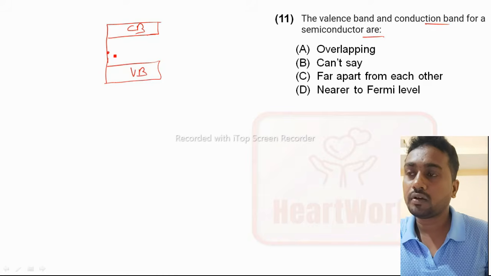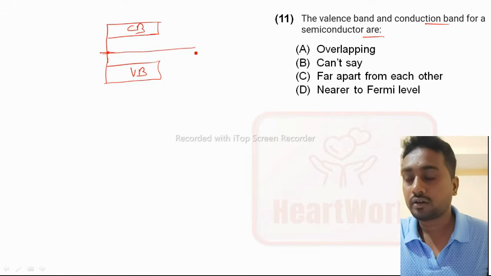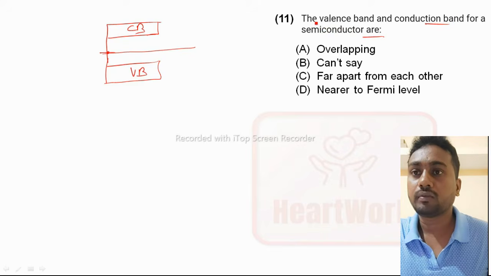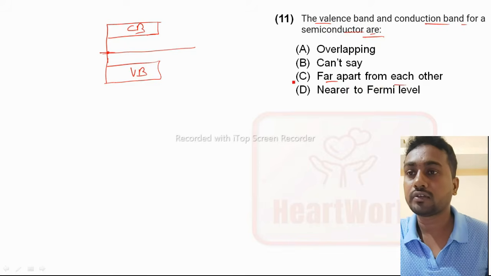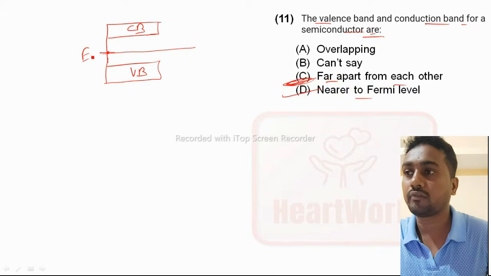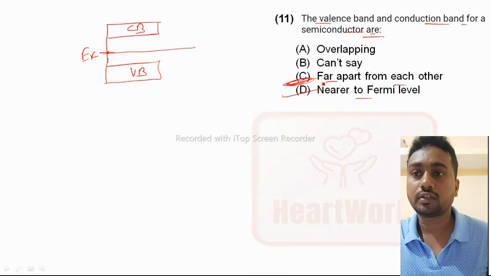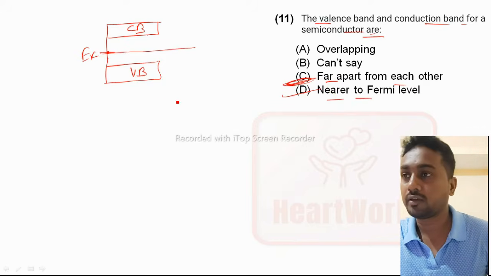The center part between the conduction band and valence band is called the Fermi level, EF. So the valence band and conduction band for a semiconductor are nearer to the Fermi level. The answer is nearer to the Fermi level.